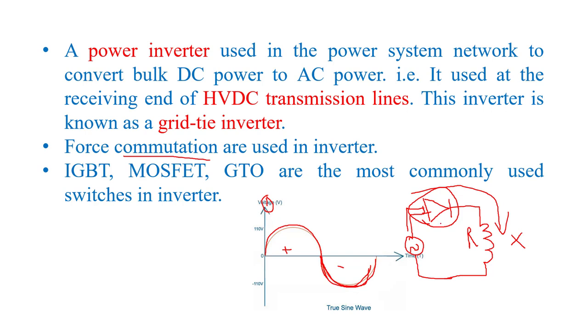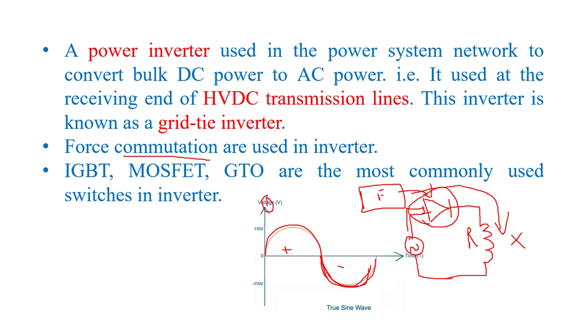But if this device is not turned off during the negative half supply, what do we do? We use an external commutation circuit, that commutation circuit is called force commutation circuit, to turn off this device. This is called force commutation. It means here we apply a force to turn off the device. But there are a number of disadvantages of force commutation.